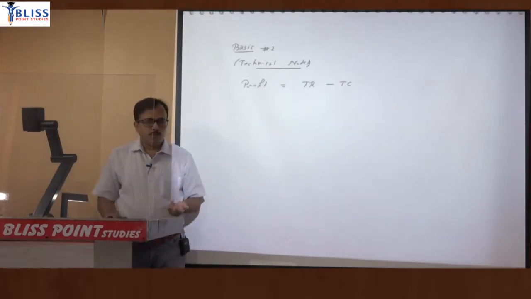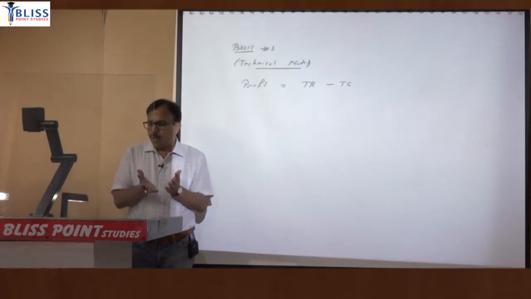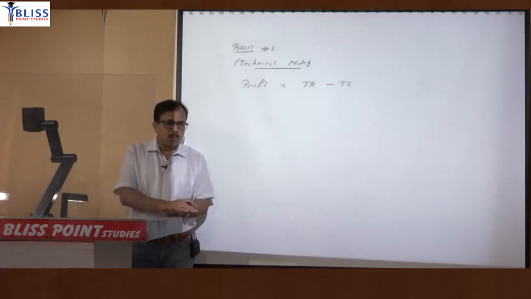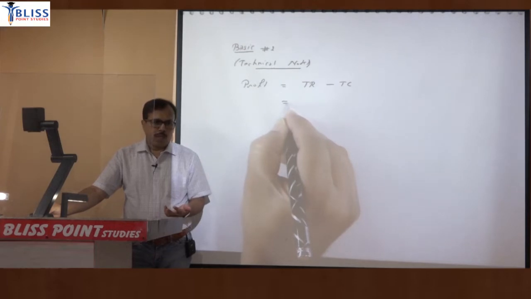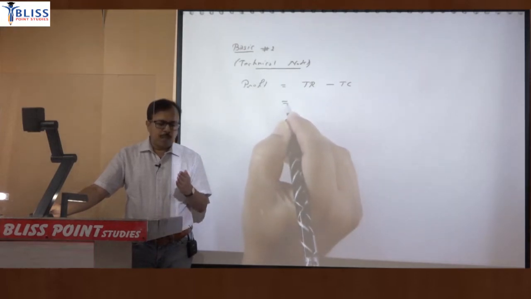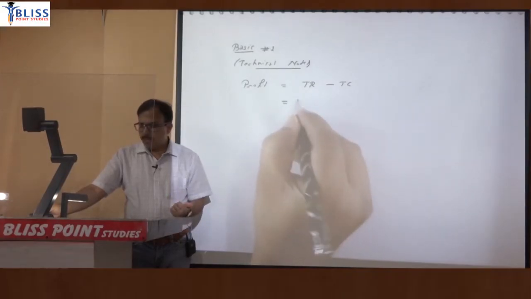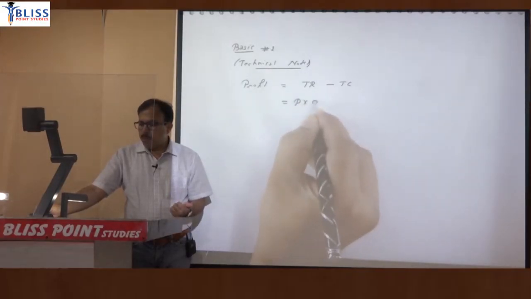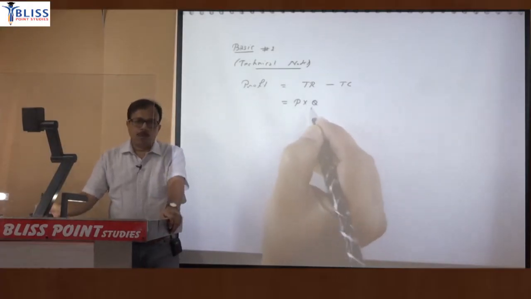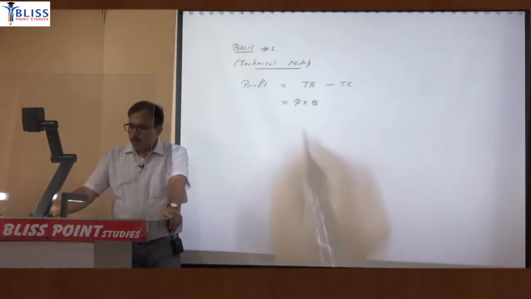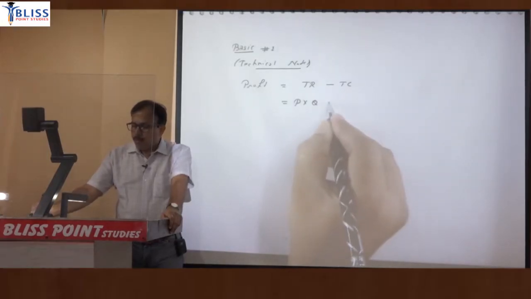And what is revenue? Just for example, suppose we want to calculate profit for our institute. So what will be the revenue? Revenue, we can say fees multiplied by number of student. Fees means price, number of student means quantity. So price into quantity is total revenue. Price multiplied by quantity will be total revenue.